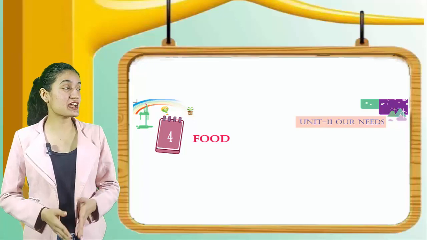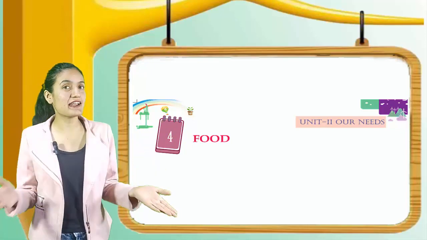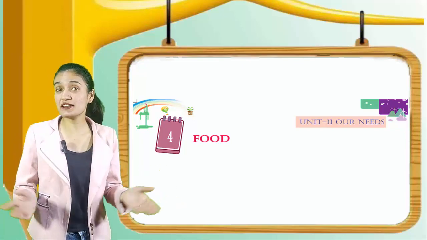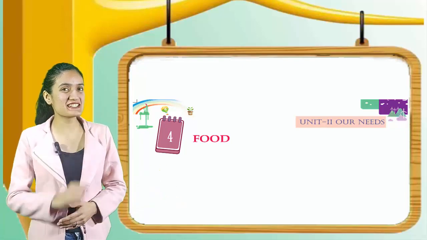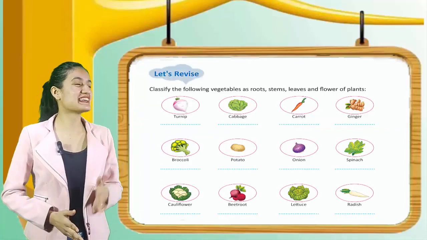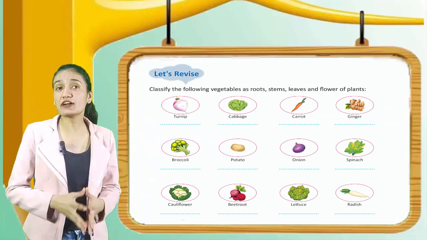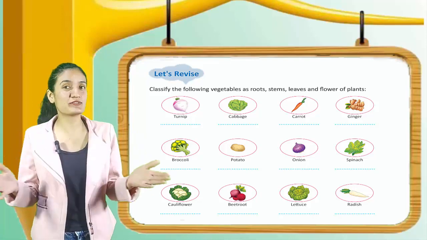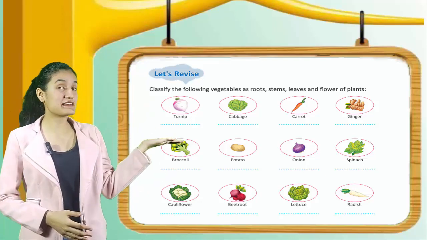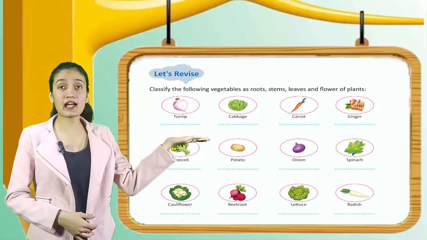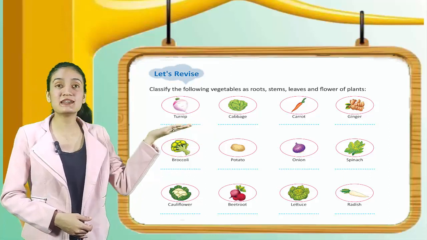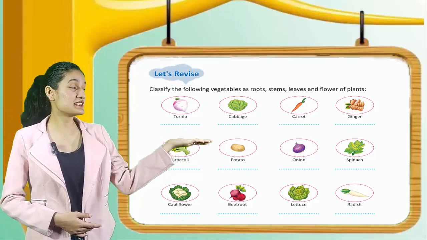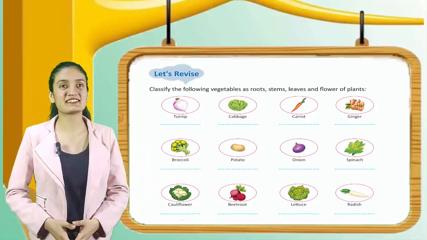Today we are going to start with unit number 2, our needs, and chapter number 4, that is food. So students, which food is your favorite? Okay, now let's revise. Classify the following vegetables as roots, stems, leaves and flowers of the plant. Here you can see turnip, cabbage, carrot, ginger, broccoli, potato, onion, spinach, cauliflower, beetroot, lettuce, radish.